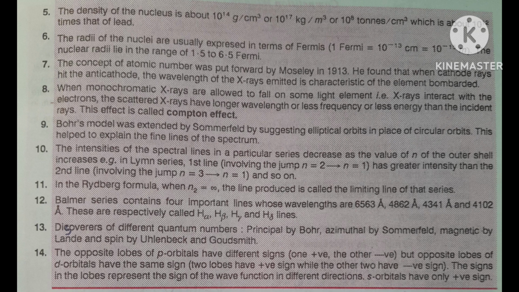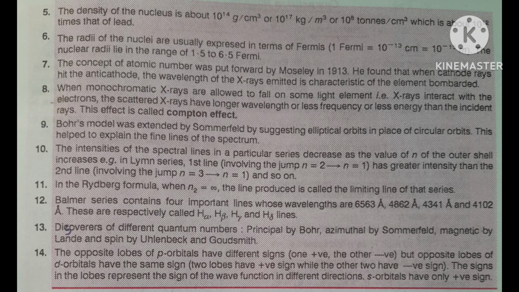Next important point. The principal quantum number tells about the size of the orbital, small size, big size, like that. The azimuthal quantum number tells about the shape of the orbital. The magnetic quantum number tells about the orientation of the orbital, at what angle they are, the orientation in space.